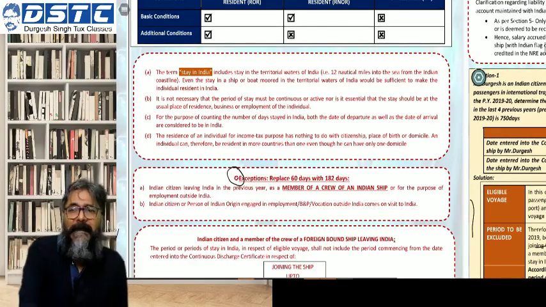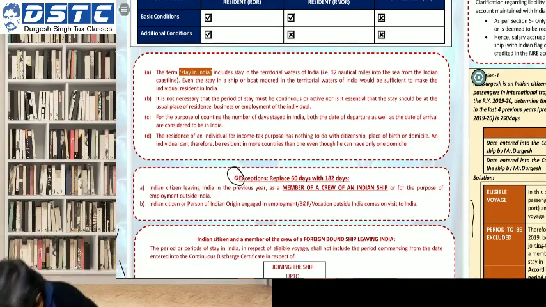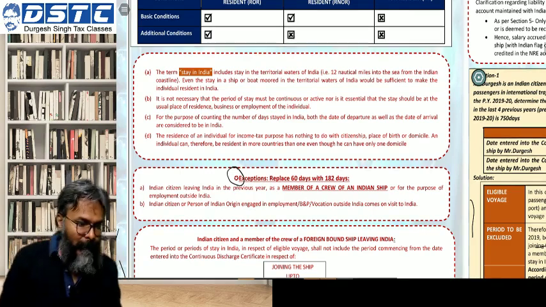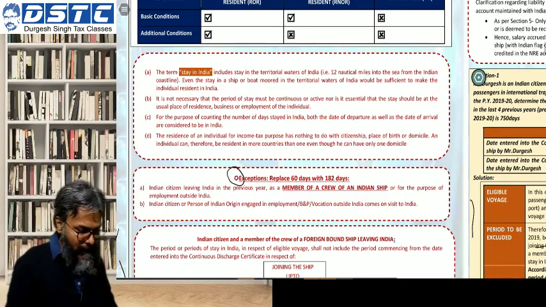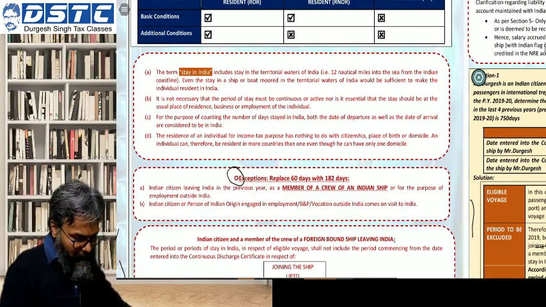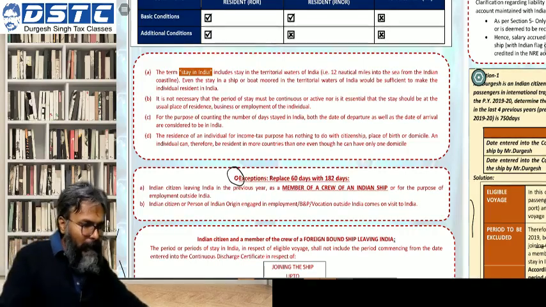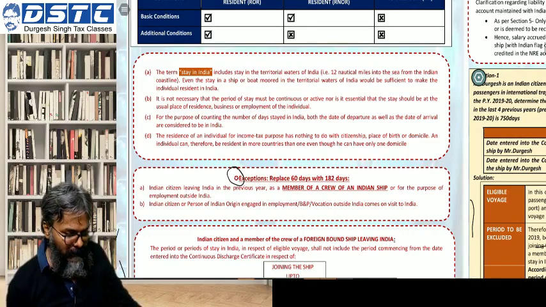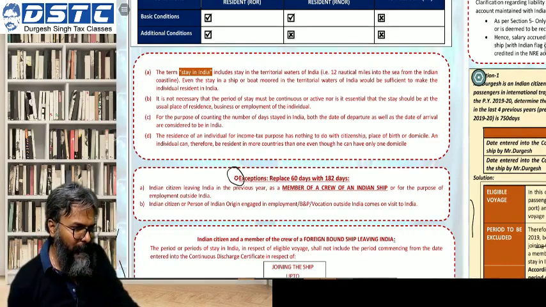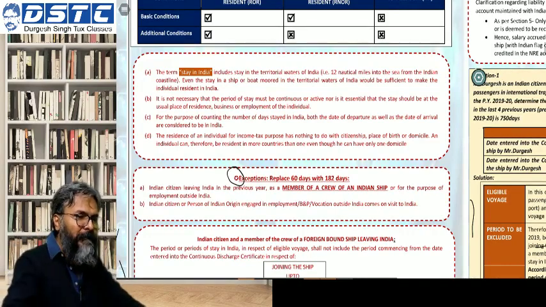Exceptions: replace 60 days with 182 days. Quickly, students, read this particular part. Replace 60 days with 182 days.